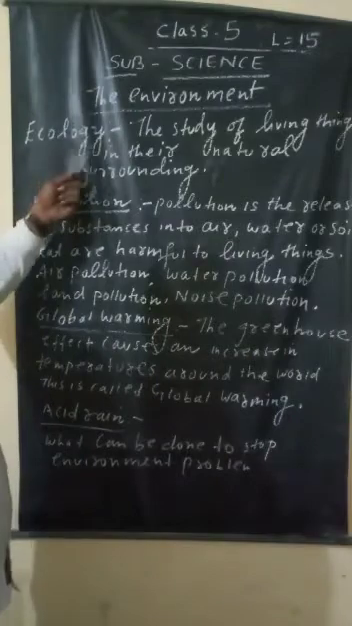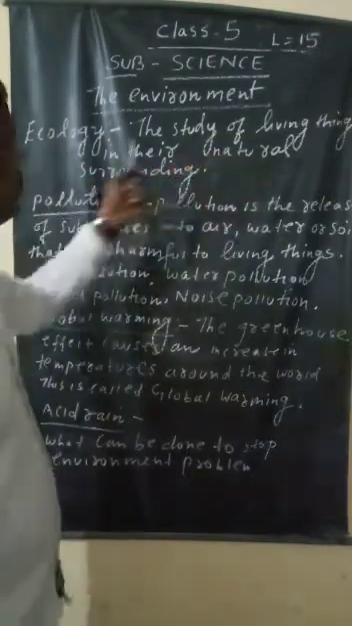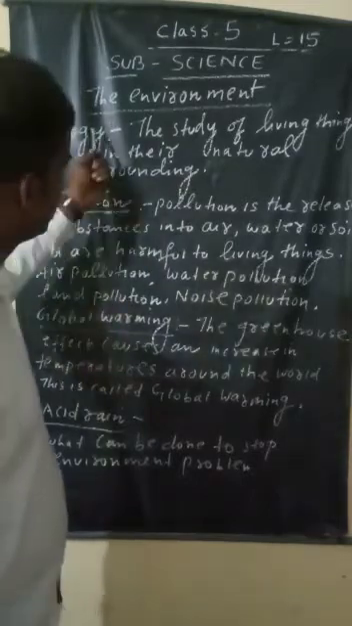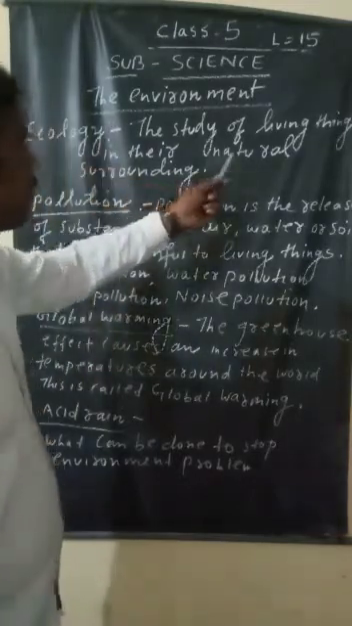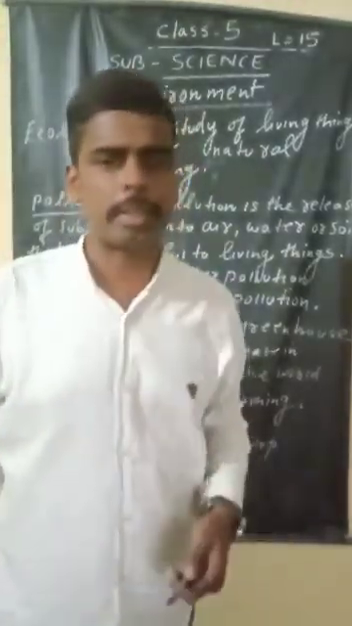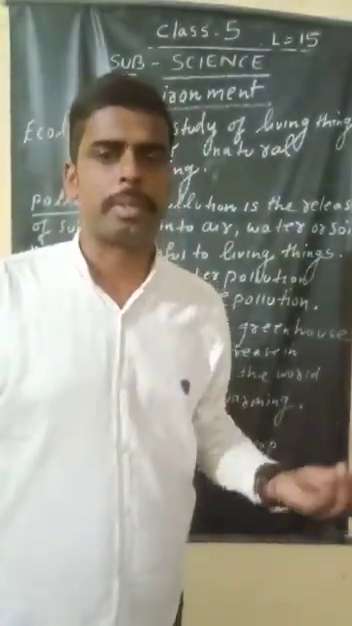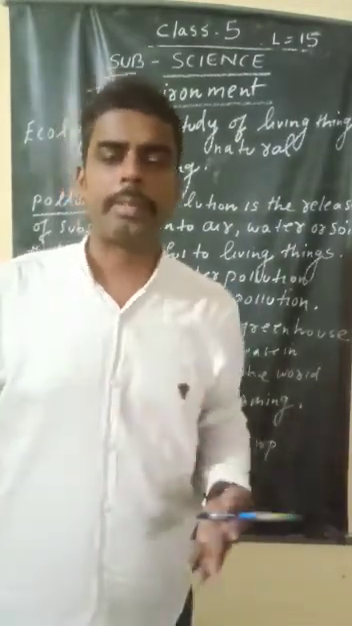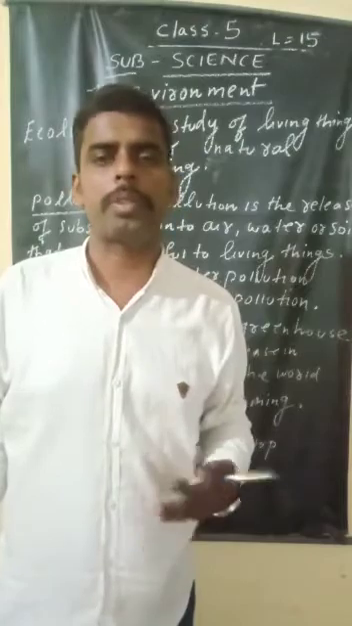Now come to the point, ecology. The study of living things in their natural surroundings is called ecology. In ecology, we study about living things, what kind of living things there are, because in our surroundings there are many kinds of species. Suppose birds have 12,000 species. Snakes also 12,000. And what is our scientific name? Our scientific name is Homo sapiens.